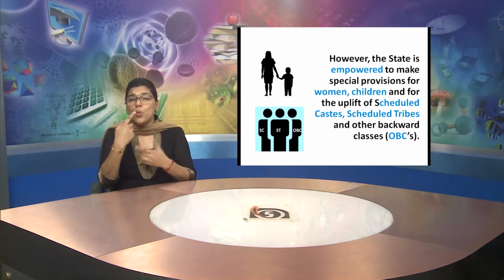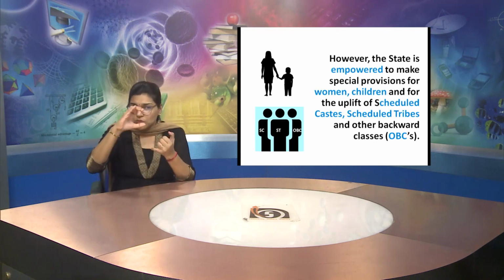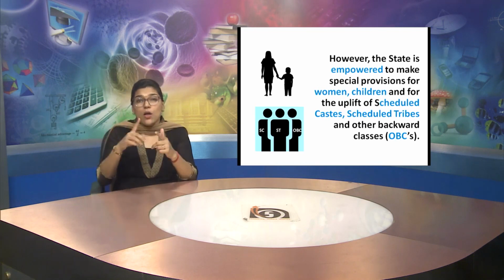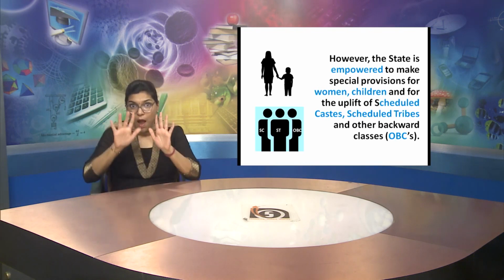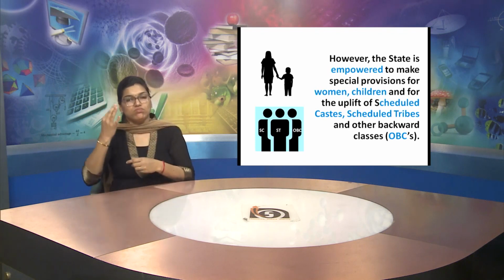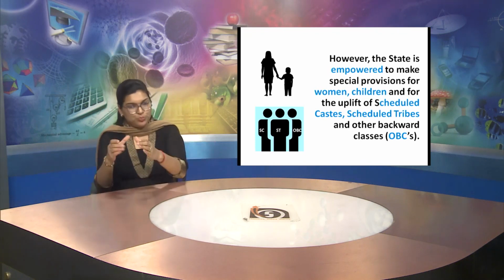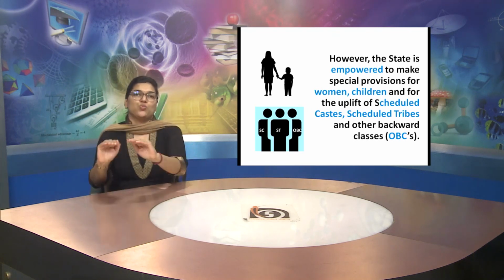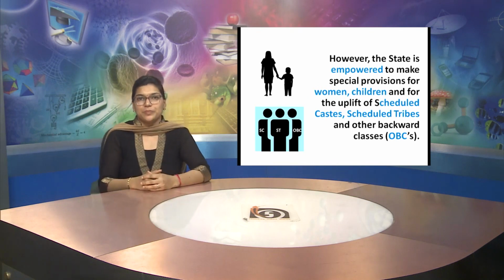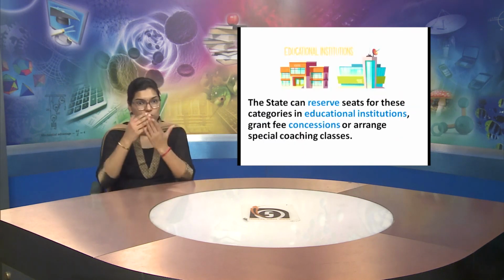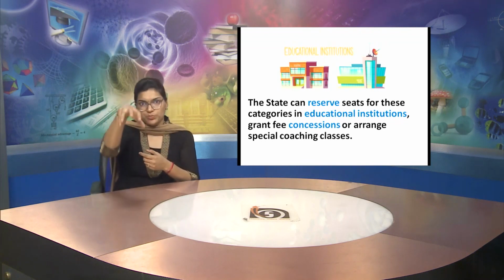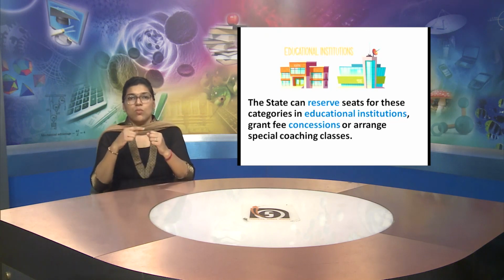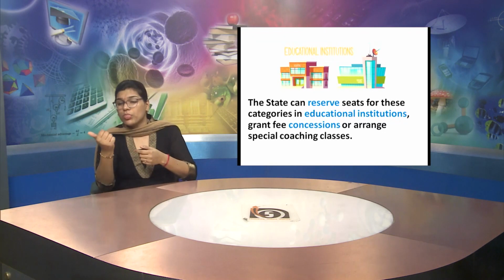In addition, there is state power. For example, states are empowered to make special provisions for women, children, and for those communities which they want to uplift, like upliftment of the scheduled castes, scheduled tribes, or OBC classes. The state can also reserve seats for all these categories which we just discussed.